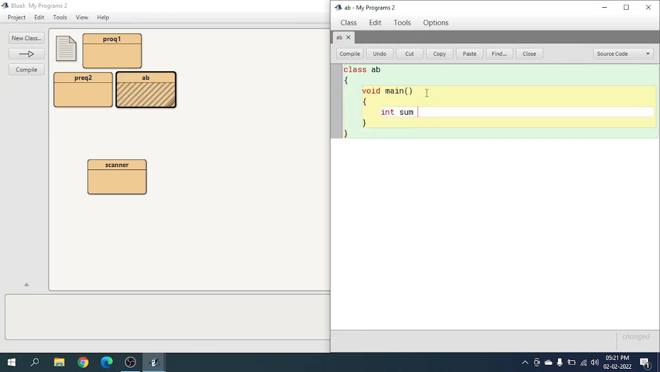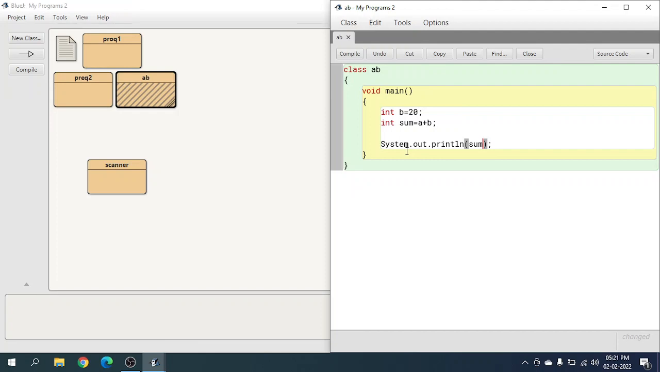Int sum. I'll just show you for one. So let's just do like 20. Now int sum. Now you might be thinking, why didn't I put int a? Where is int a? How will I add it? Okay, so int sum is a plus b semicolon, and then finally system dot out dot println. Let's just put sum.